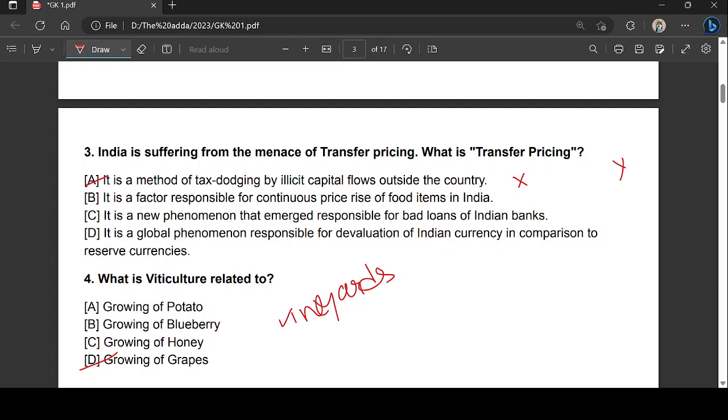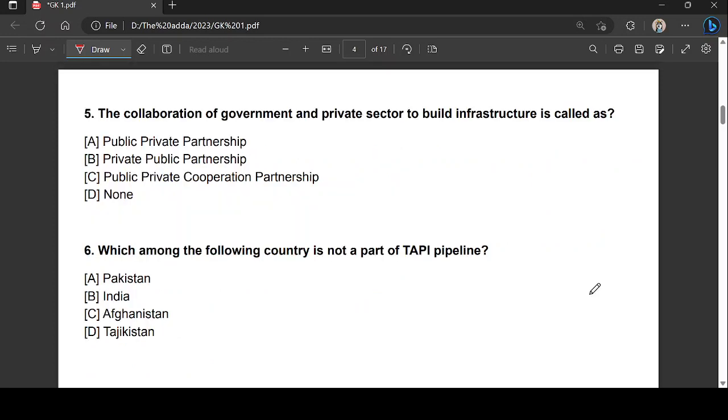The collaboration of government and private sector to build infrastructure is called as which of the following? Public private partnership, private public partnership, public private cooperation partnership, and none of the above, right? The right answer is option A, that is public private partnership, right?